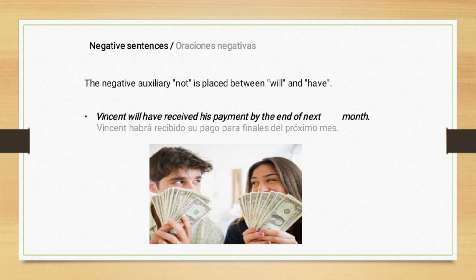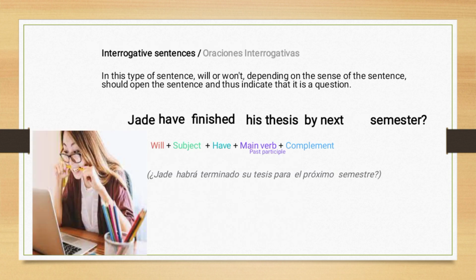Negative sentences. The negative auxiliary not is placed between will and have. Vincent will not have received his payment by next month. Interrogative sentences. In this type of sentence, will, depending on the sense of the sentence, should open the sentence and thus indicate that it is a question. Example: Will they have finished the thesis by next semester? Will plus subject plus have plus main verb plus complement.